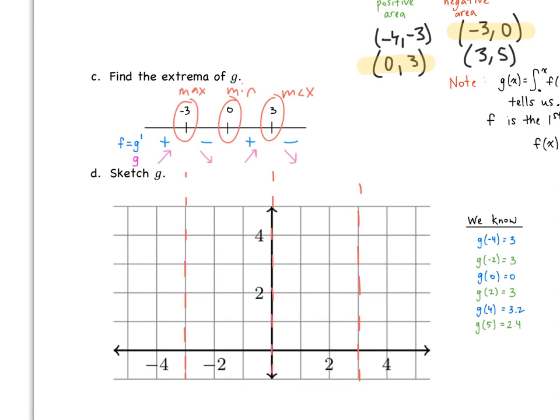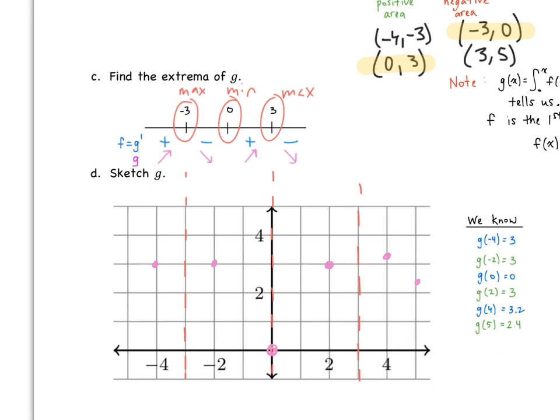Now, from part A, we know all of these points. So we can go ahead and plot those, all right, on our graph. So we have when x is -4, we get y to be 3. When x is -2, we're also at 3, and we're at 0, 0. Then we're at the point 2, 3. And then we're at the point 4, about 3.2, and then 5 and 2.4.